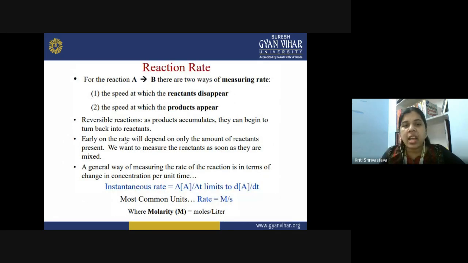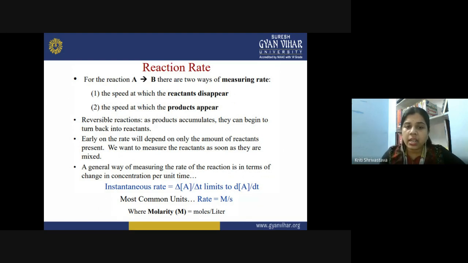Now we can have a reversible reaction, in which as the product accumulates, it can begin to turn back into the reactant. This is about the establishment of equilibrium, when the rate of the forward reaction becomes equal to the rate of the backward reaction, and the products are also getting converted back into the reactant. Once equilibrium is attained, there will be no further change in the concentration of either reactant or product.